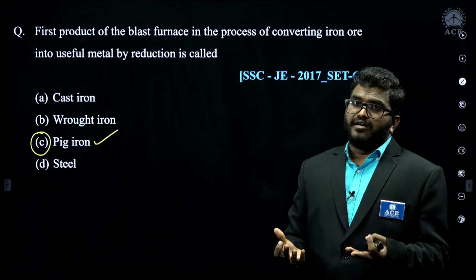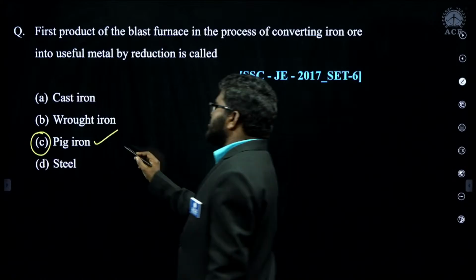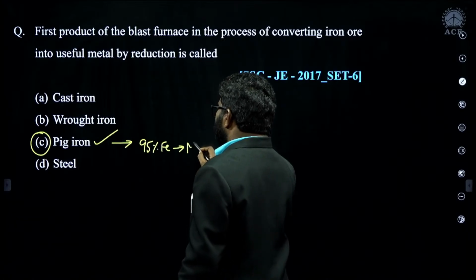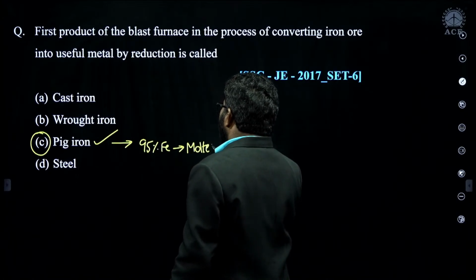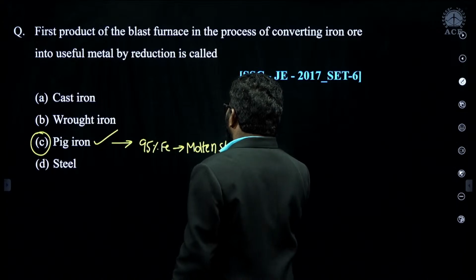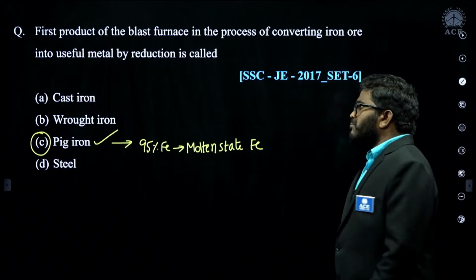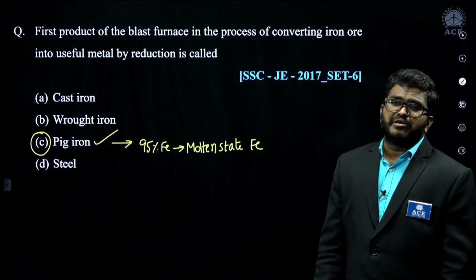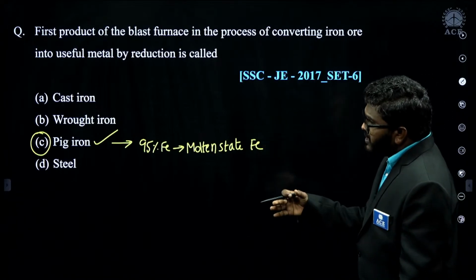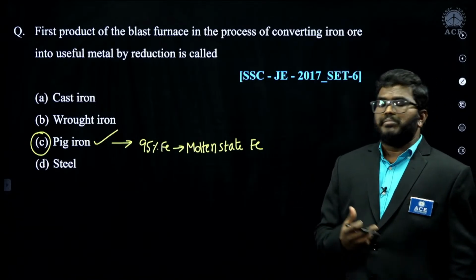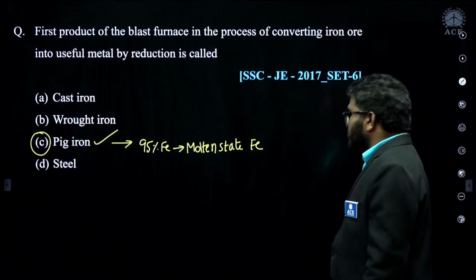Pig iron has approximately 95% pure iron. It is a molten state of iron produced from the blast furnace. From the pig iron, we get steel, wrought iron, cast iron based on the percentage of carbon.